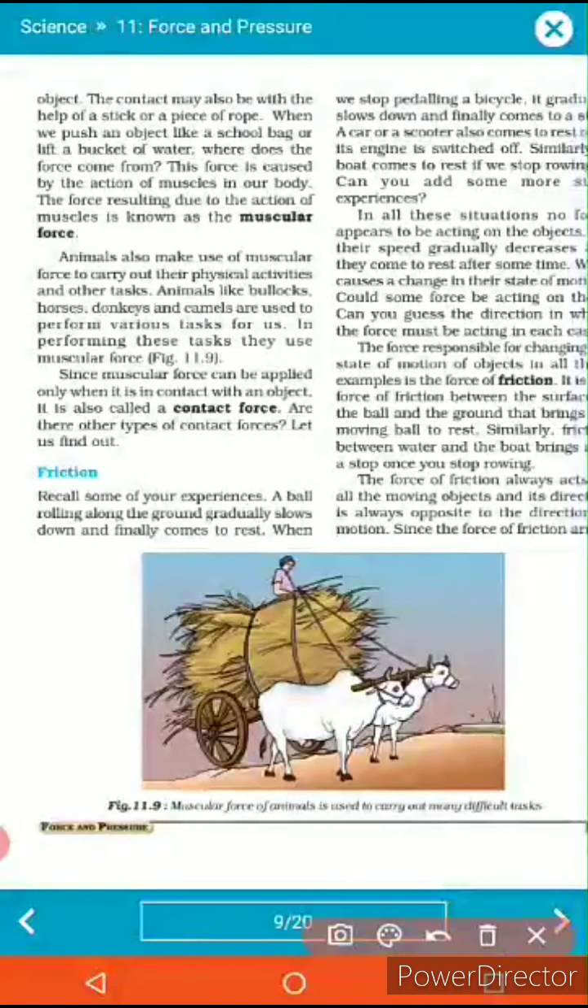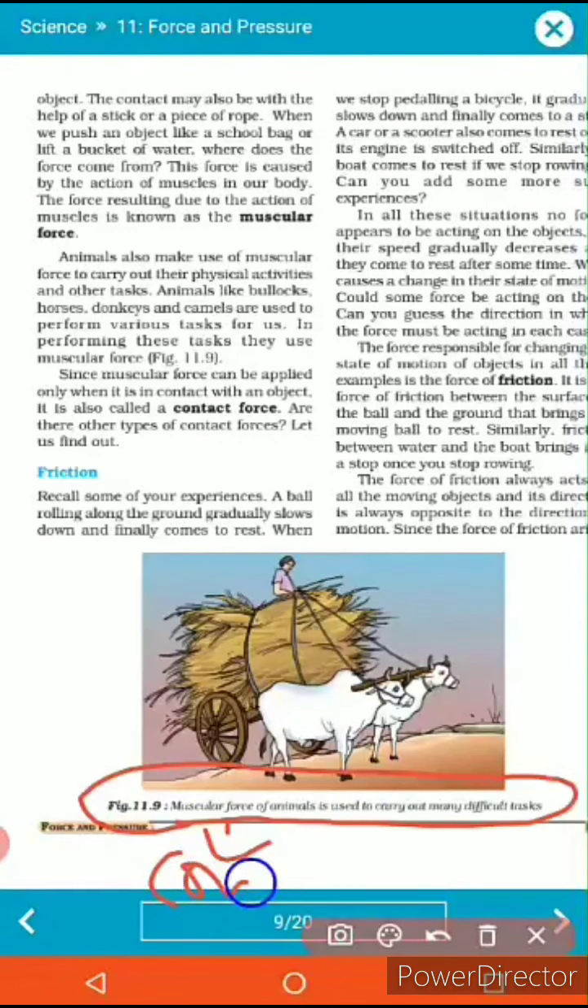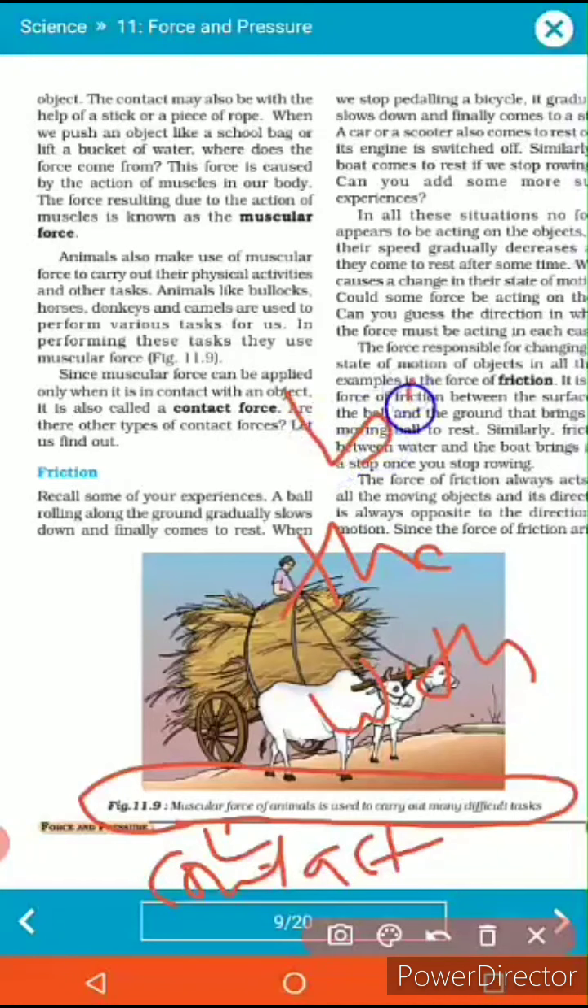So muscular force, see here, muscular force of the animals is used to carry out difficult tasks by having contact with the body. Whenever the muscular force is having some contact with the body, then and only then is this muscular force able to push or pull that particular body. So these forces are called muscular force.